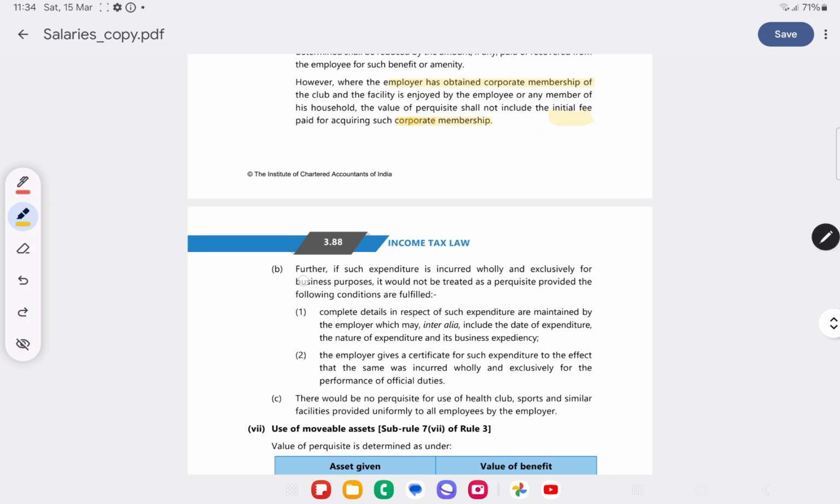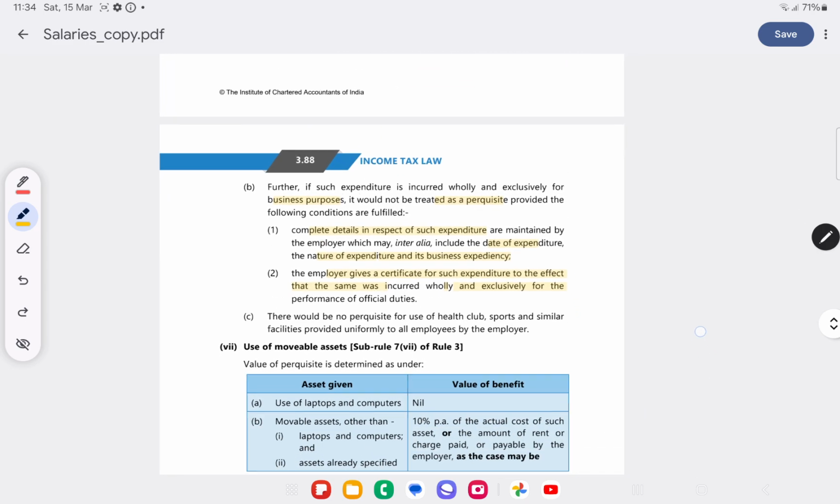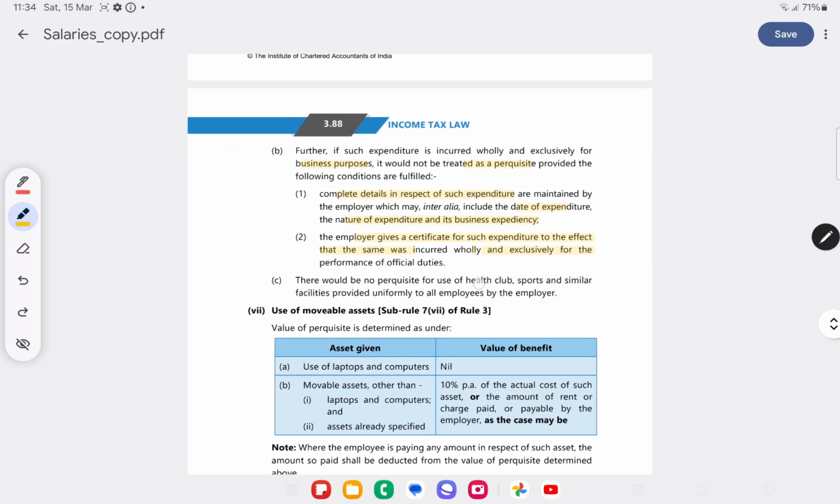If it is for wholly business purposes, it will not be treated as perquisite if complete details of expenditure, including date and nature of expenditure, are kept, and the employer gives a certificate that the same was incurred wholly and exclusively for performance of official duties. There would be no perquisite for use of health club, sports or similar facilities provided uniformly to all employees by the employer.